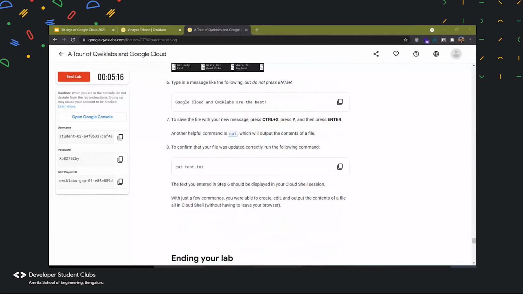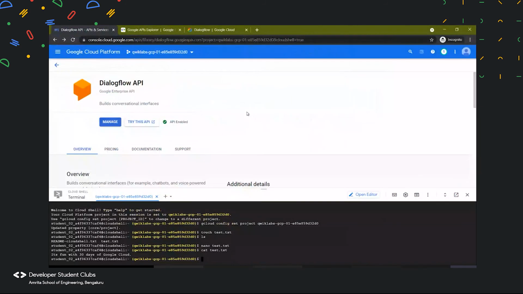So before leaving this Quick Lab session, I would like to show you something else as well. Like we have something called Visual Studio Code on our laptop, in Windows, where we can actually access all the files in our system. We have a code editor as well, and we have the Cloud Shell present over here.